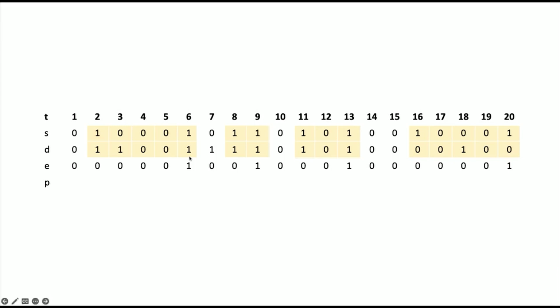That's not 2 mod 3, so that's a 0. Something went wrong there. This one has 2, so we can output a 1. This one also has 2 1s, so we output a 1. And this one has, again, only 1 1, so we output a 0.